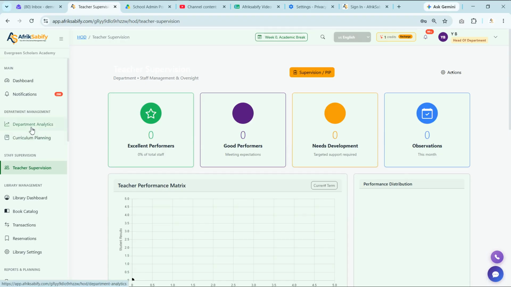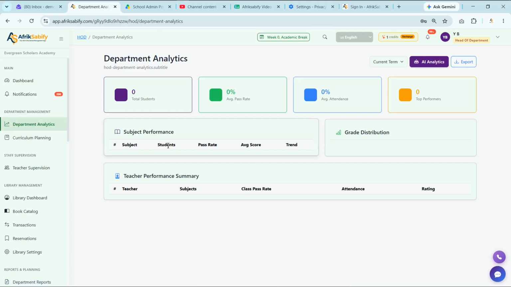We're going to start with the department analytics. Under the department analytics, you're going to see how heads of department analyze each and every student's performance and the teacher's performances. So in here, you're going to see these different statistics cards that show how each and every progress is being made in the system. And whenever your subject performance or your teacher's performance has been graded, it's going to show up in this sheet here.